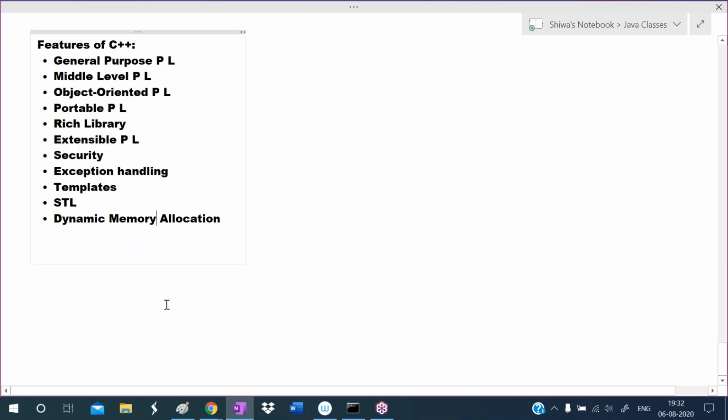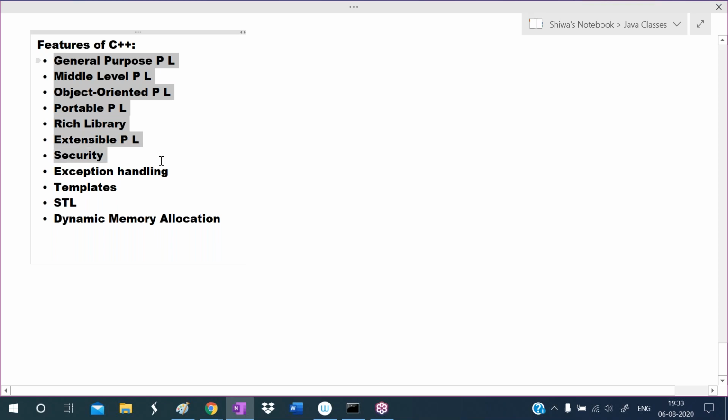Try to understand: what are the features of C++? First one is general purpose programming language. It is a middle level programming language. It is object oriented, portable, provides rich library to us, and is extensible.